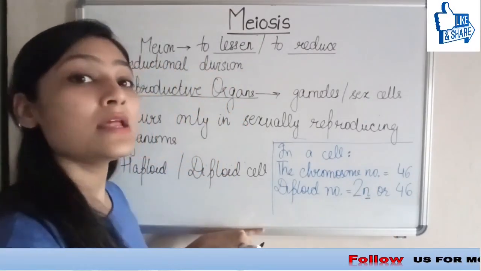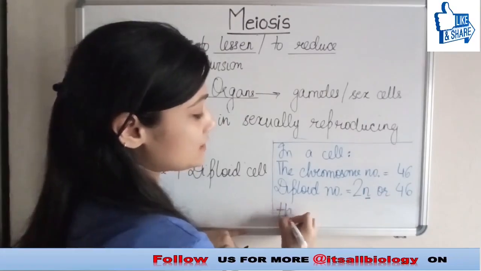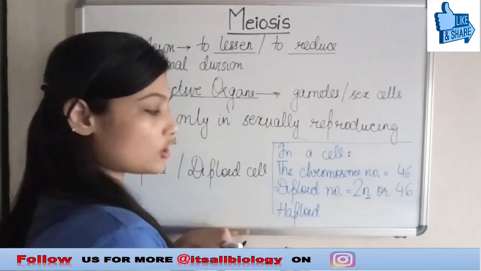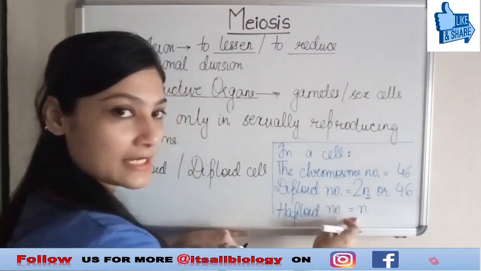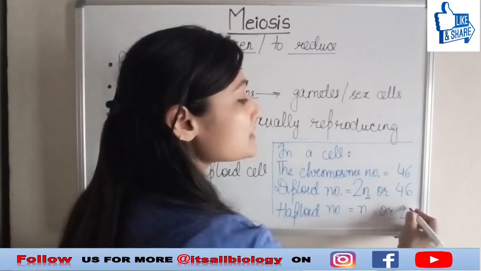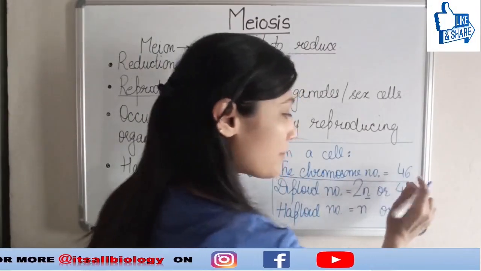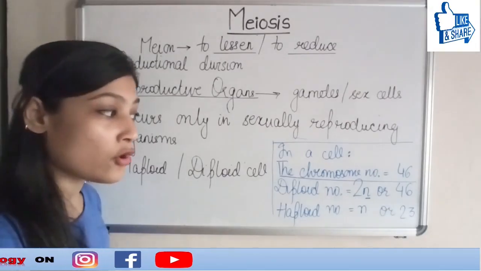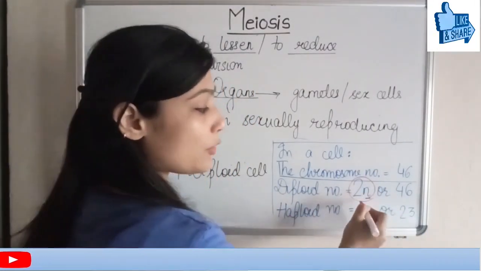N is the number of chromosomes which we represent for a haploid cell. The haploid number, as I told you, we will represent as N. So for a chromosome number of 46, the diploid number is 2n and the haploid number is N.